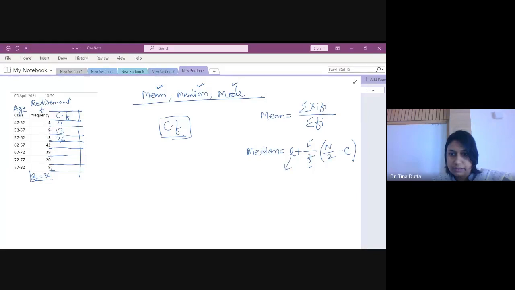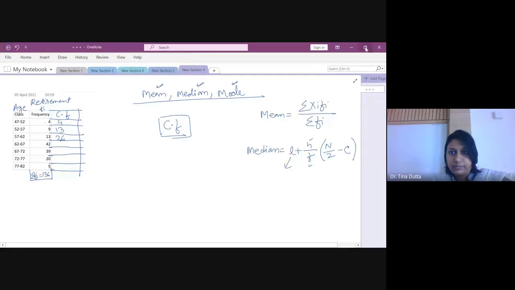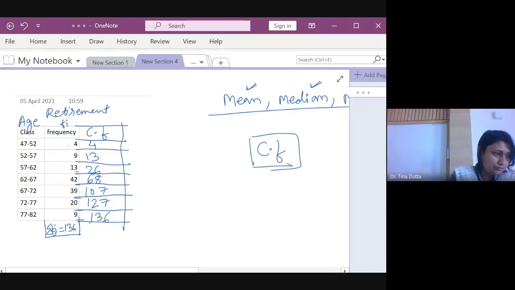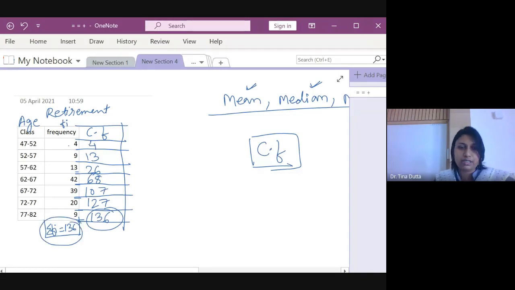Alright. So I got the values. Let me just write that down here. 68, then 107, then 127, and 136. So always check that the last value of the CF must be equal to the total sum of the frequency. So these are same, that means your CF calculation is correct.